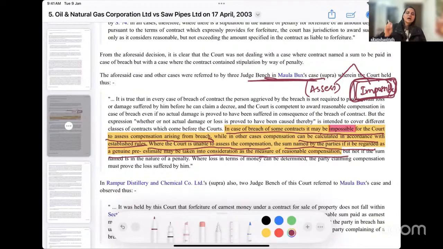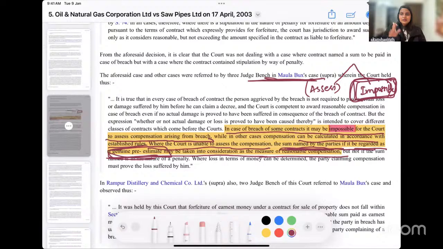The court would rather do what? It will stick to the sum named by the party. The amount that you have named in your contract, we are going to grant you the same if it is regarded as a genuine pre-estimate amount. Very clearly, we have to stick to the principle of reasonability, and that is why the court will first see whether it is a genuine pre-estimate amount or not and grant you accordingly the amount which is so mentioned in the contract, because they can't really find the actual loss or damage.